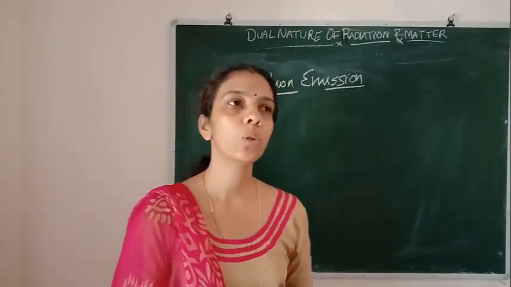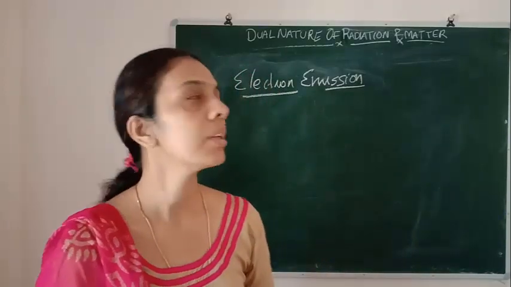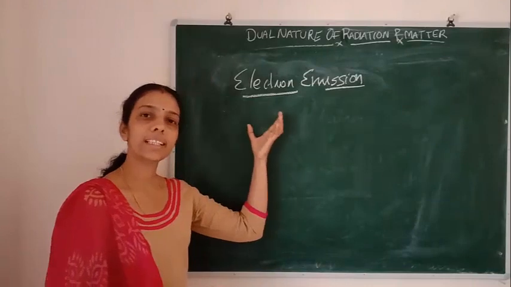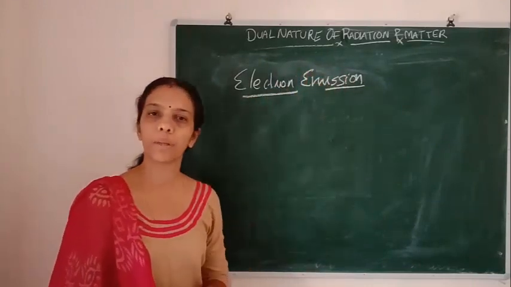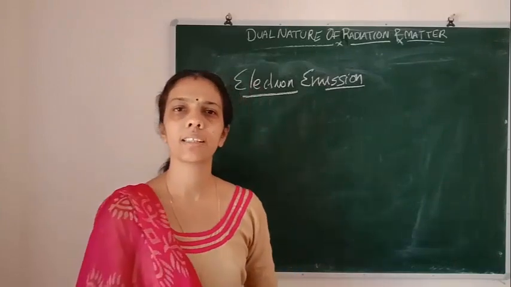So we knew only about some positive charges and negative charges. How do these negative charges come out from the metal surface?